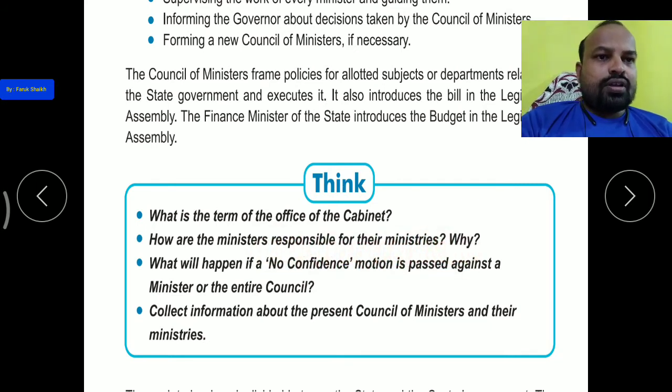Okay, so ministers are responsible for their ministry, and they are responsible to the chief minister, and the chief minister is responsible to the governor. What will happen if a no confidence motion is passed against a minister or the central council?